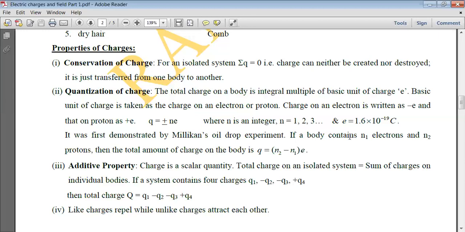Suppose a body contains N1 number of electrons and N2 number of protons. Then the total charge on the body will be equal to N2 times e minus N1 times e.